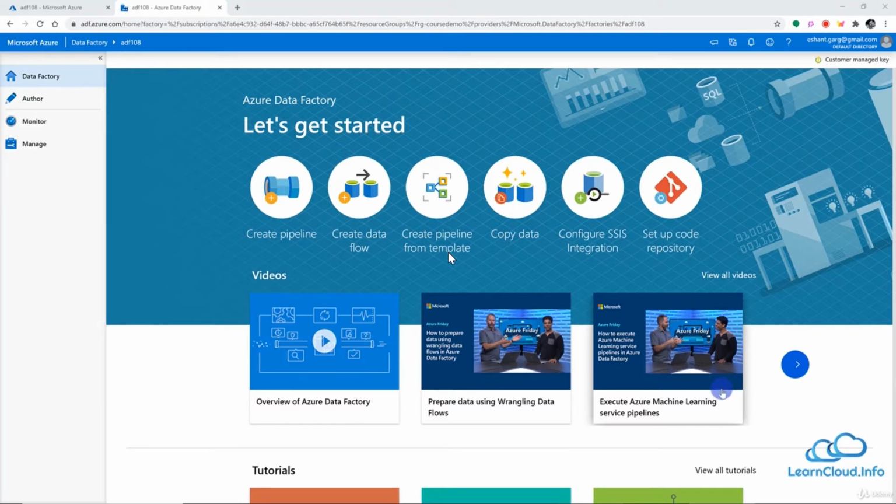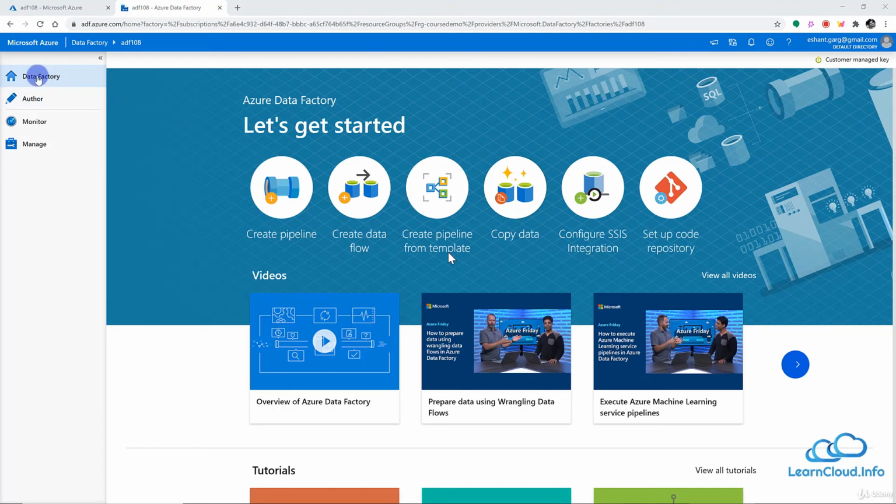Hello friends, welcome back. In this demo, we are going to use one of the most commonly used activities for Data Factory, and that is the copy data activity. Right now I am inside my Data Factory, which we created earlier. So I hope you are following this course in sequence. So far we have discussed all the important components of Data Factory, like integration runtime, pipeline, activity, triggers, and so on. Now in this demo, we will use all of those components which we discussed in the previous lessons, and we will create a copy data activity.